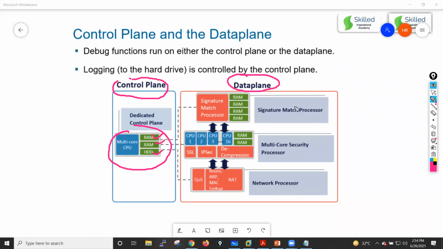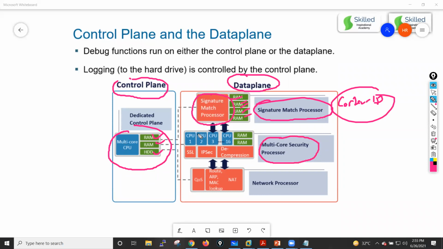And this is the data plane, where this is your signature match processor, which is responsible for your content identification, guys, just remember. It also has dedicated RAM and CPUs. This is a multi-core security processor with dedicated multi-core CPUs, and they have dedicated RAM as well, because this security processor is also responsible for your SSL decryption. In that case, in a few boxes you will also see some dedicated SSL engines or SSL processors.